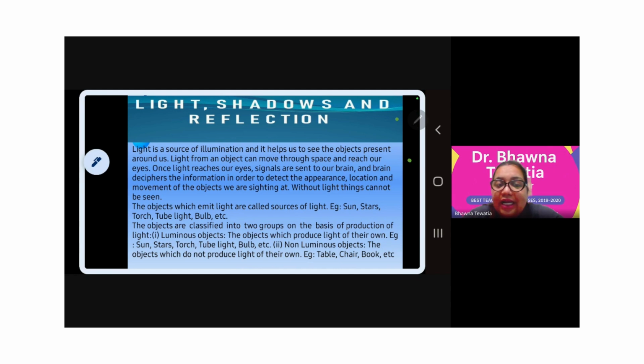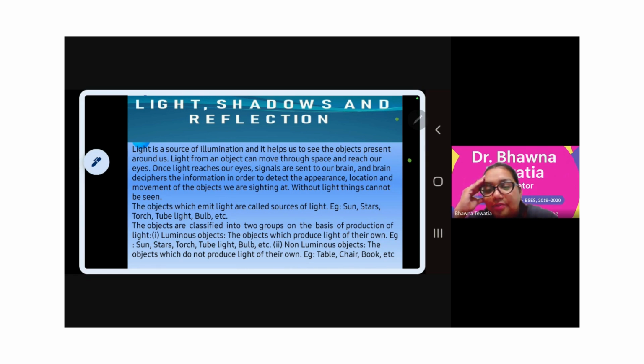The objects are classified into two groups, on the basis of which we can identify this is the luminous object and this is the non-luminous object. That thing which is illuminating, which is glowing, we will term as a luminous object. These are the objects which produce their light of their own. We can term them as sun, star, torch, tube light.